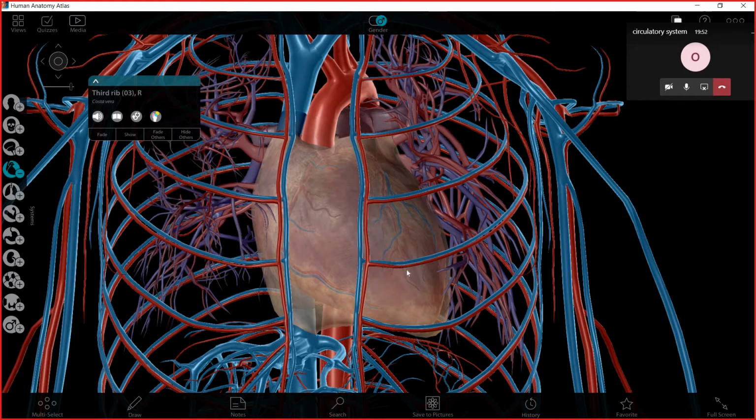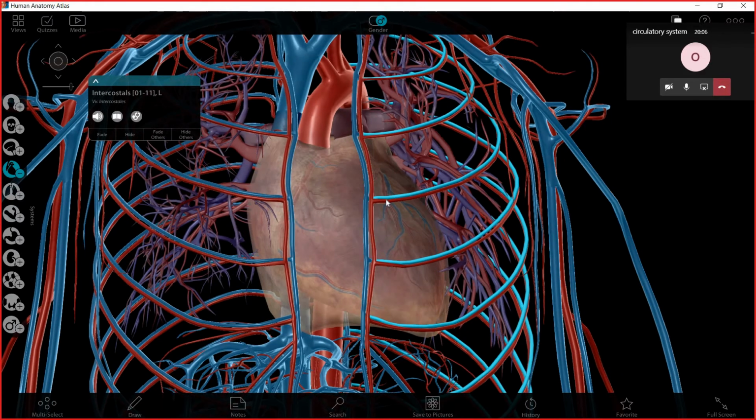Now, when we are talking about the heart, we have a right side and a left side. We cannot say right and left according to what we see. No, according to the real heart.